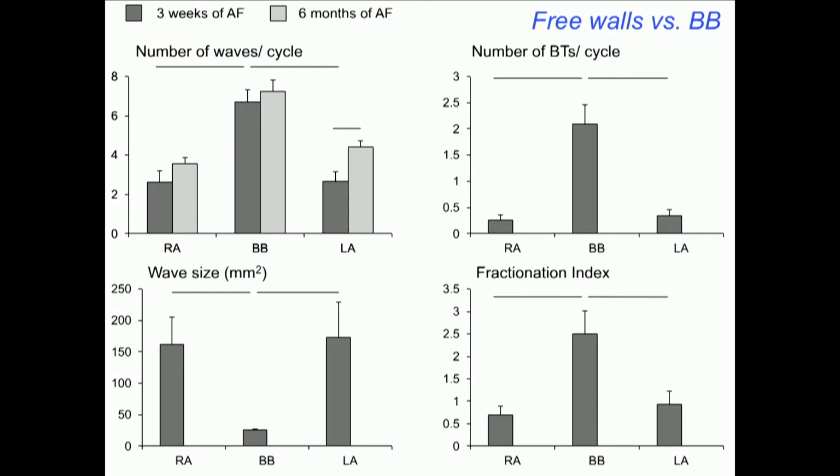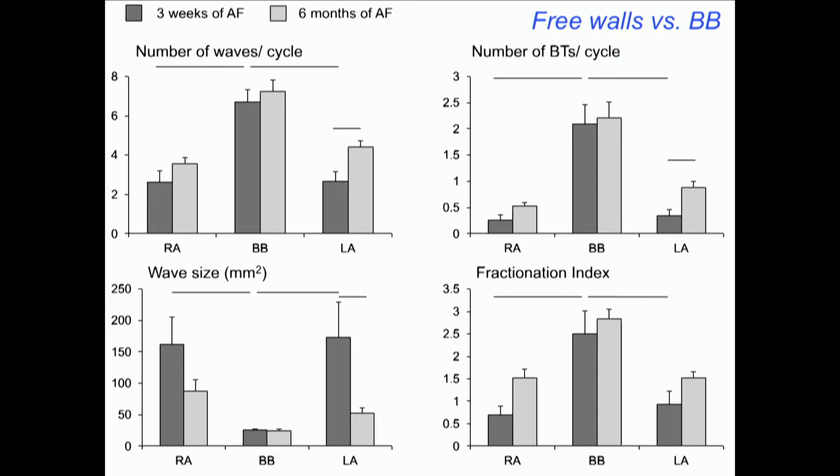So after 6 months, you see that the complexity of conduction is the same in Bachmann bundle. It increases in the free walls. The same holds true for the number of breakthroughs. And also the number of waves. The waves become smaller also in the atrial free wall. So in a sense, the atrial free walls are behaving more like Bachmann bundle, with an increased complexity of conduction. And you see that the fractionation index, the degree of fractionation of the electrogram, agrees with that.